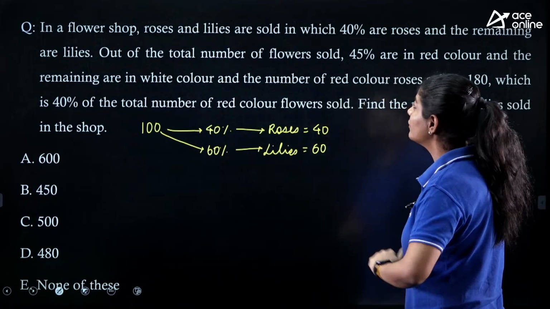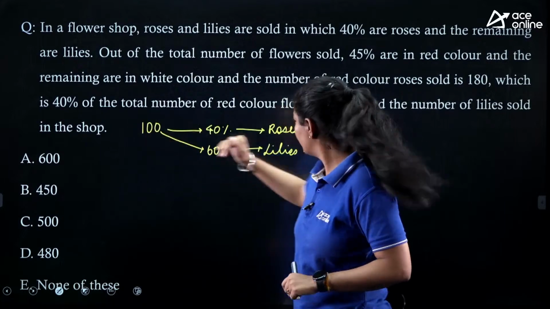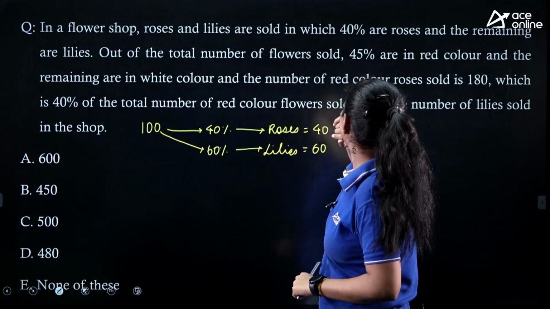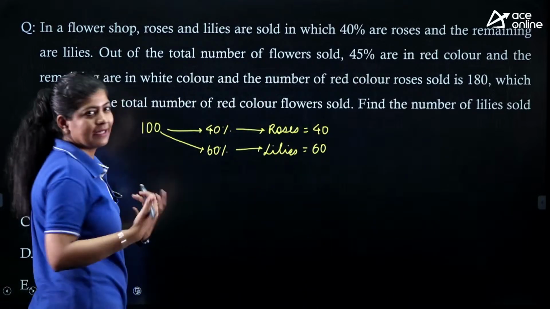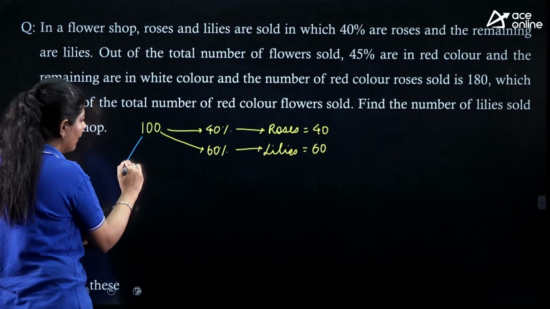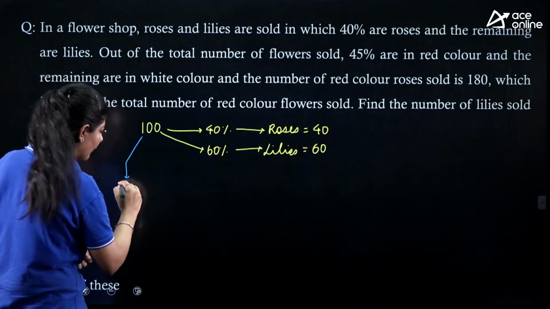Next line. Out of the total number of flowers sold, that is again 100, 40 plus 60, 45% are red in color. Again assuming this is the total number of flowers sold, 45% of 100 is nothing but 45.